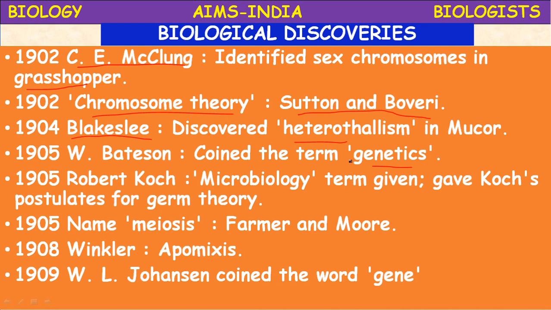In Greek, apo means away from, and mixis means mixing. These two terms together are called apomixis. It is a kind of reproduction in which sexual reproduction is replaced by asexual reproduction. Here also fertilization is prevented, apomixis.